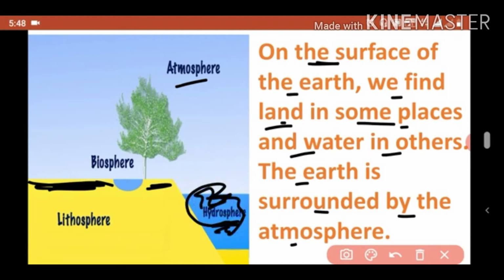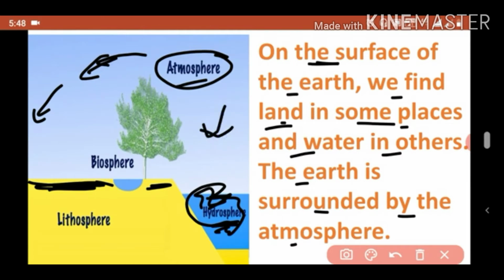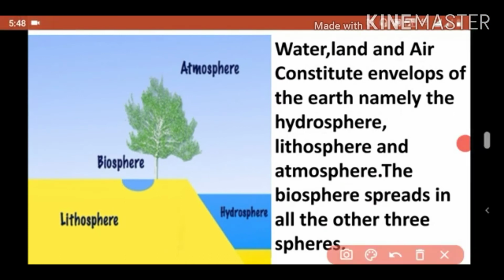Then what is the meaning of hydrosphere? Hydrosphere means the part of water. And atmosphere means the part of air. So all that part is called as atmosphere. Now see, water, land, air constitute envelopes of the earth, namely the hydrosphere, lithosphere and atmosphere. Okay,